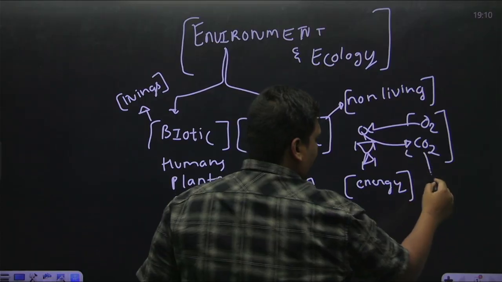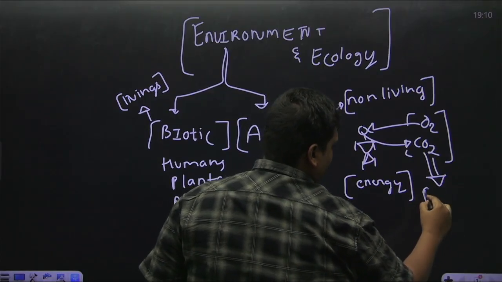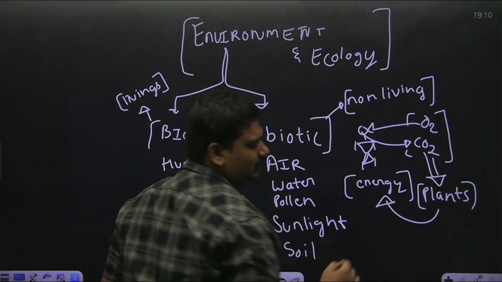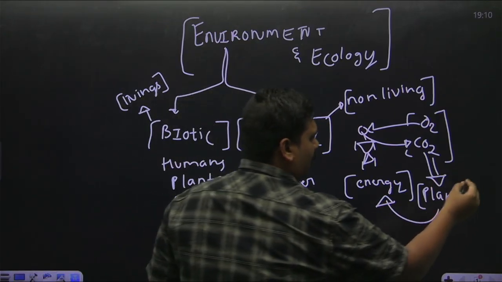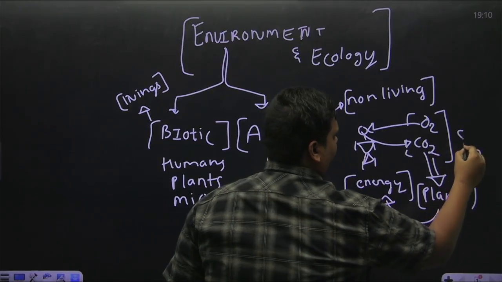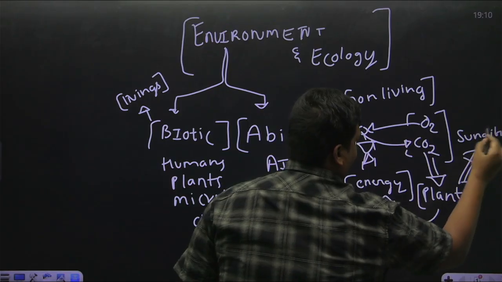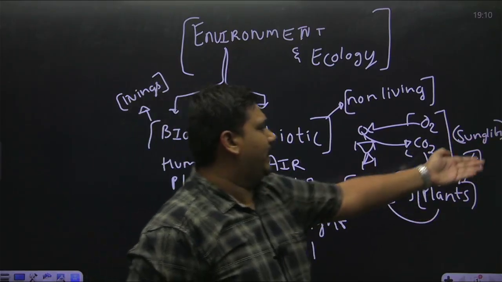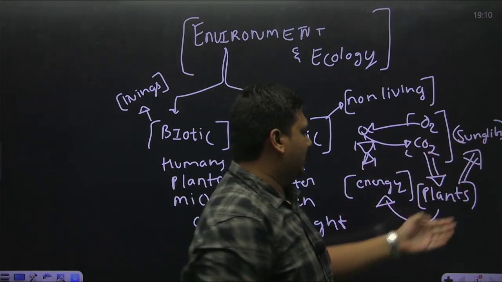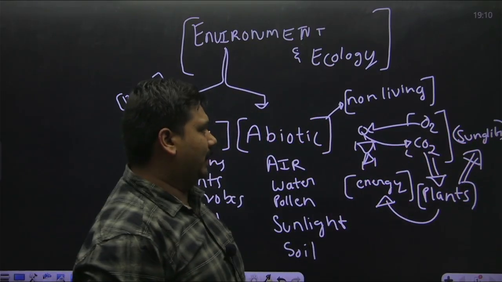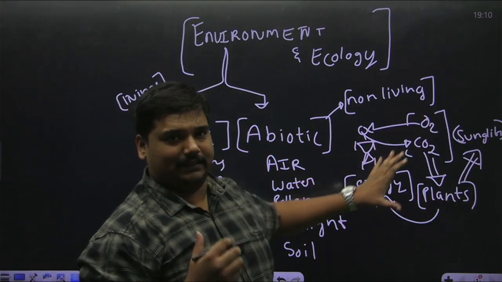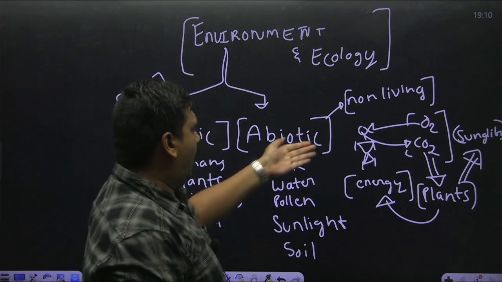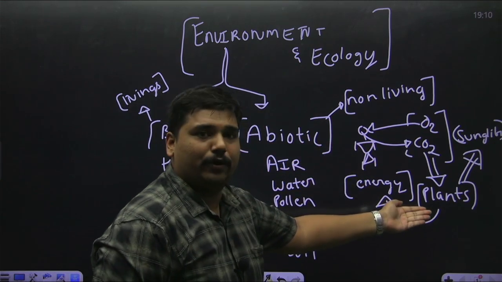Next, the same carbon dioxide, as we know, is used by plants for their energy requirements. That is the process of photosynthesis. So plants are also dependent upon sunlight. Now here we see another interaction between abiotic components, that is the carbon dioxide and sunlight, with a biotic component, that is the plant. So when we study these interlinkages, how one biotic component is related to an abiotic component, or how one biotic component is related to another biotic component.